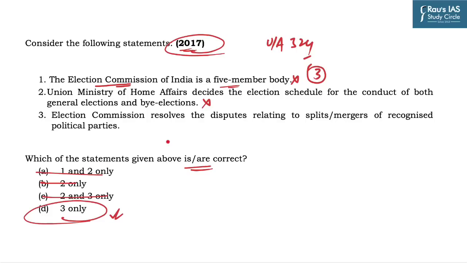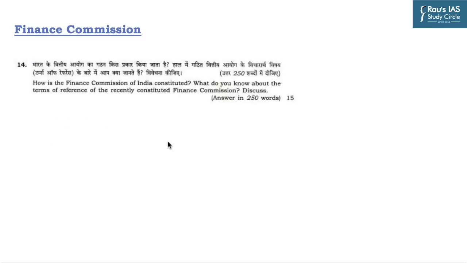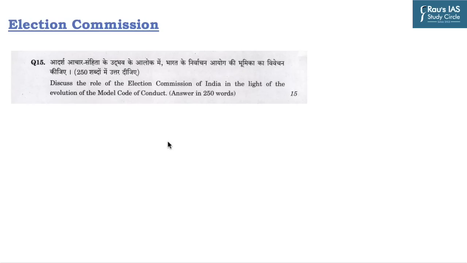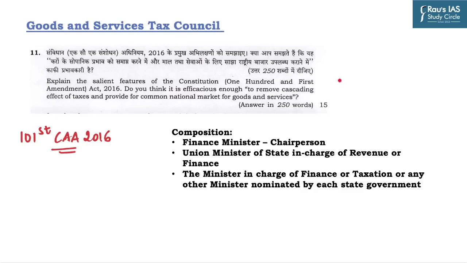Now taking our discussion forward, today we will discuss 4 constitutional bodies. The first one is the GST Council, the second one is the Finance Commission, the third one is the Comptroller and Auditor General, and the fourth one is the Election Commission. As you can see, in the year 2017, UPSC specifically asked about the 101st Amendment Act 2016 of the Constitution, and the GST Council is an important body which regulates the taxation system in the country. We must be aware of the key facts associated with this particular organization.